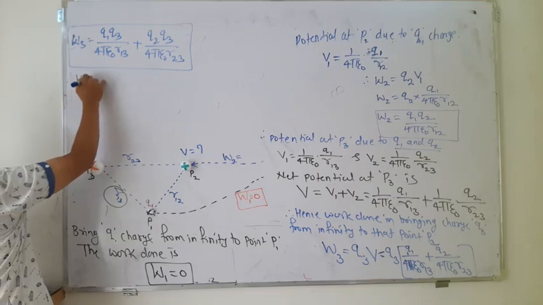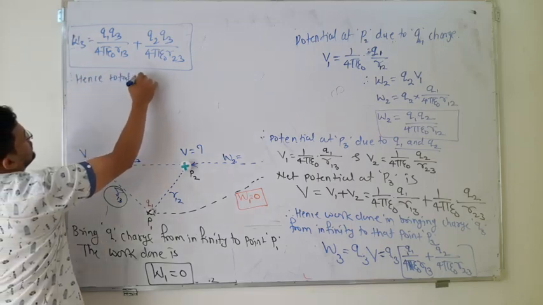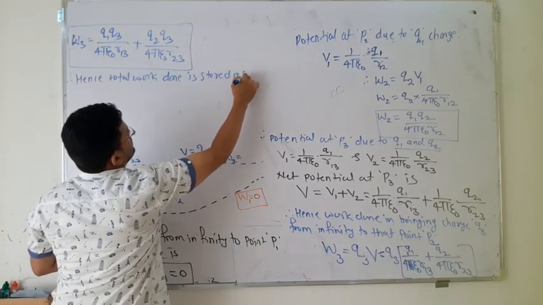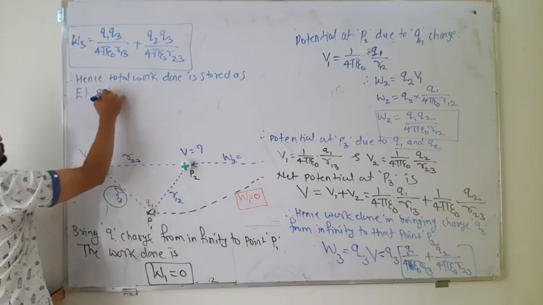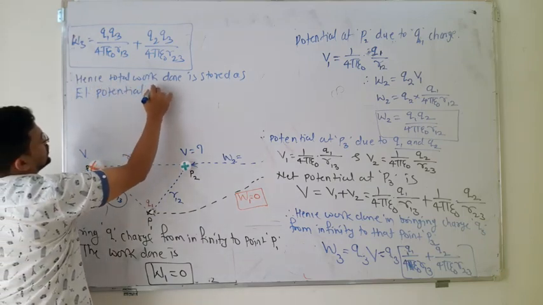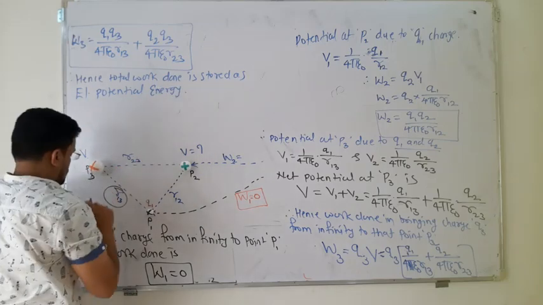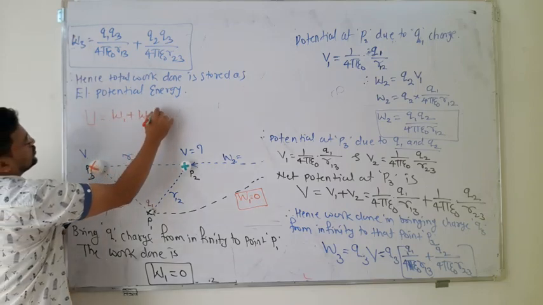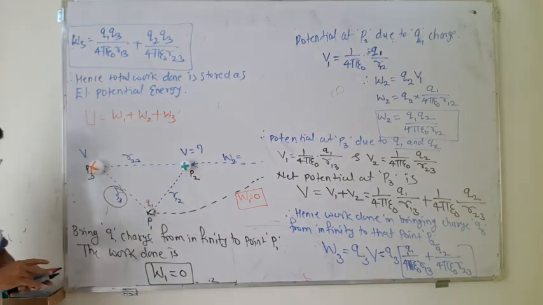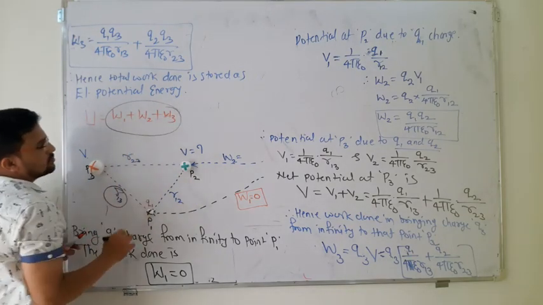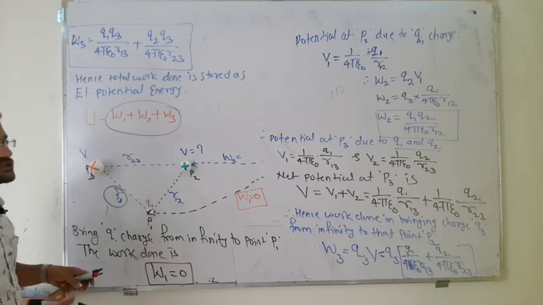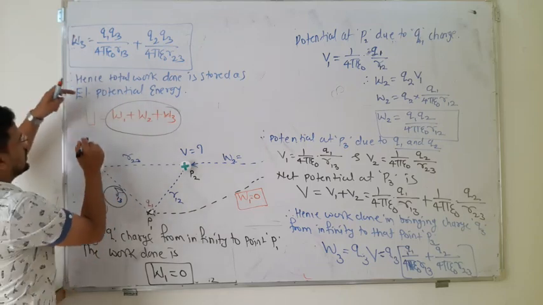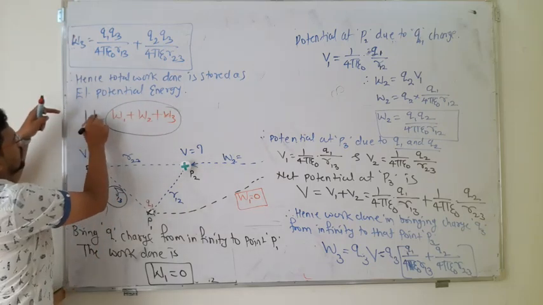Hence the total work done is stored as electrical potential energy. That means U is nothing but W1 plus W2 plus W3. So what is the statement? The total work done in bringing the three charges from infinity to their respective positions is nothing but the sum of the work done in bringing each charge from infinity to that point. And this total work done itself is nothing but the potential energy.